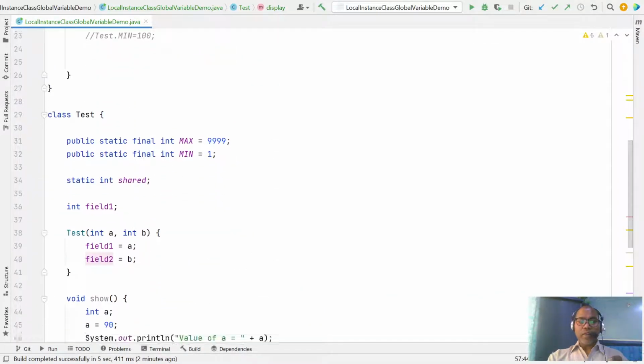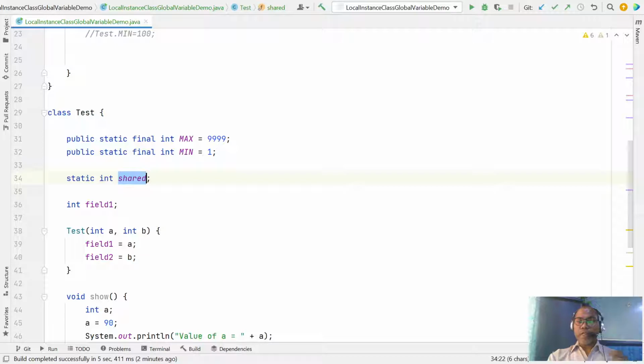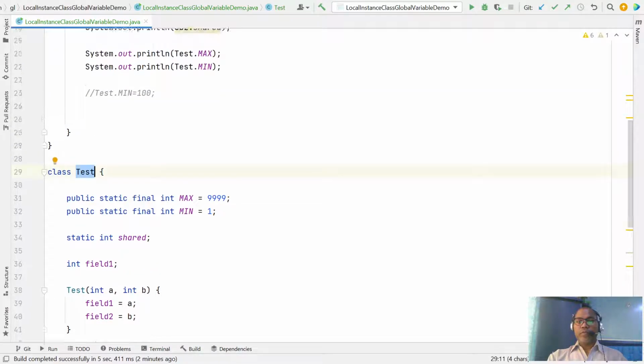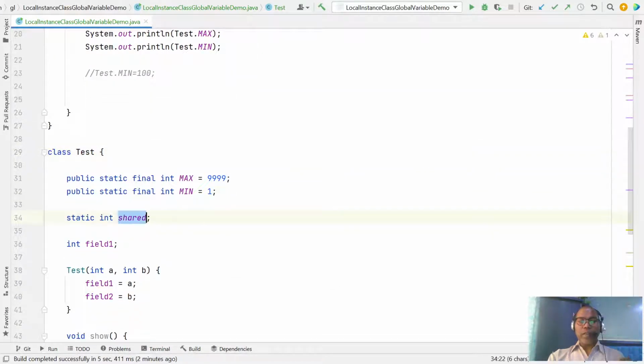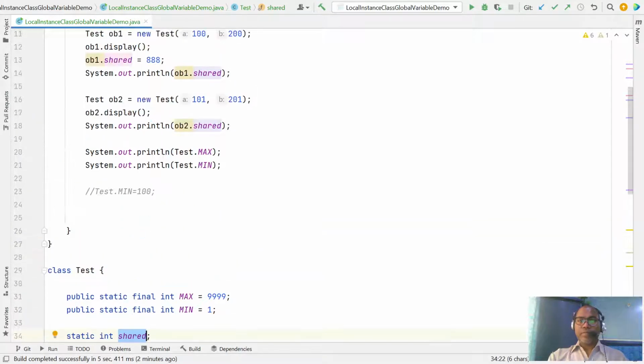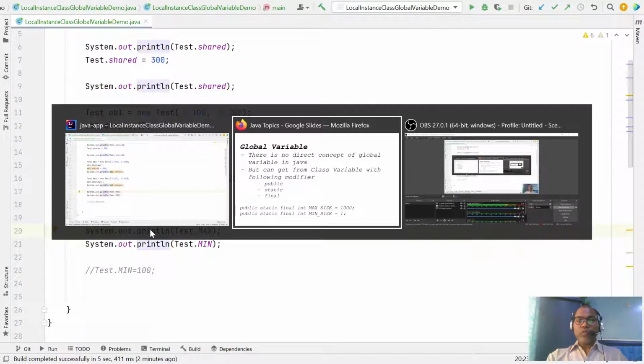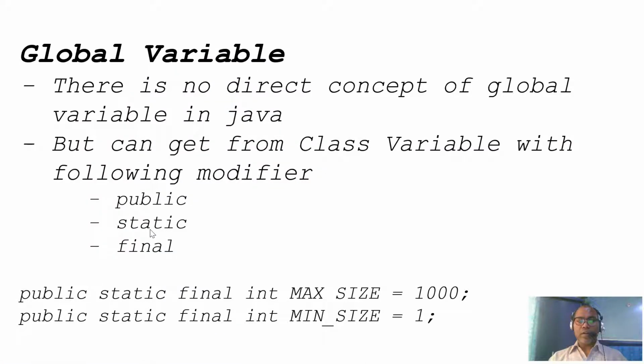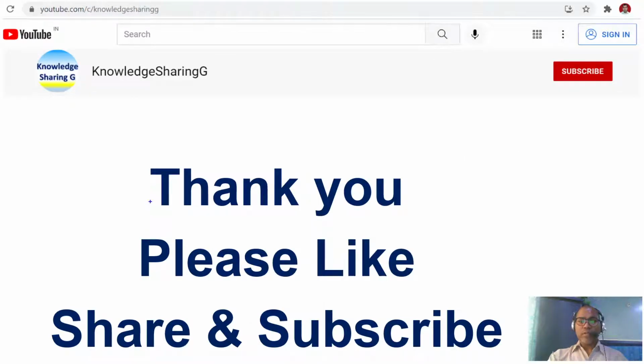And the third one is your class variable or static variable, which is marked with the static keyword, and this is accessed by all the objects or even from the class name. Right? This is shared, meaning all the objects are sharing the same value. They do not have a separate copy for each object. So these are the four variables.